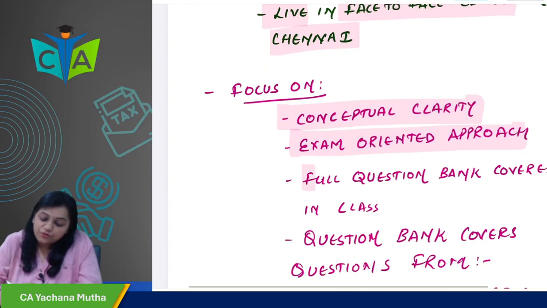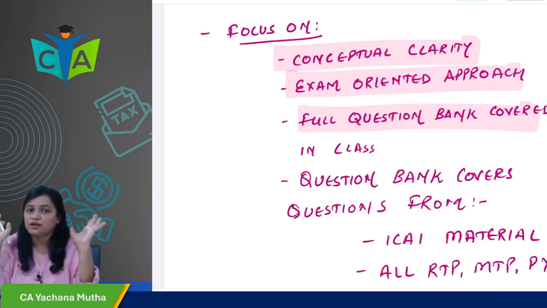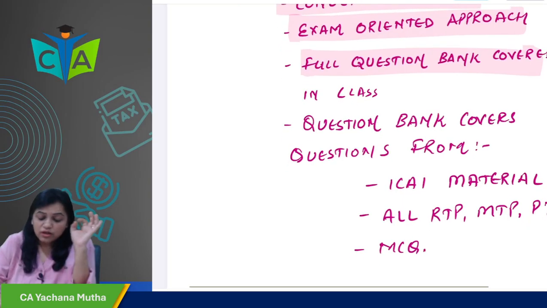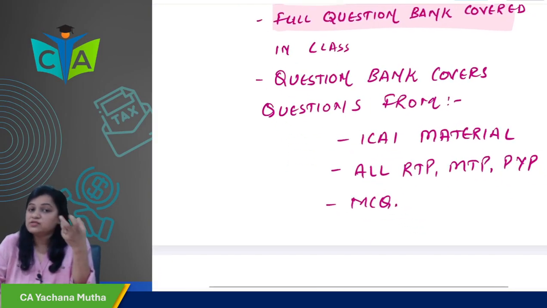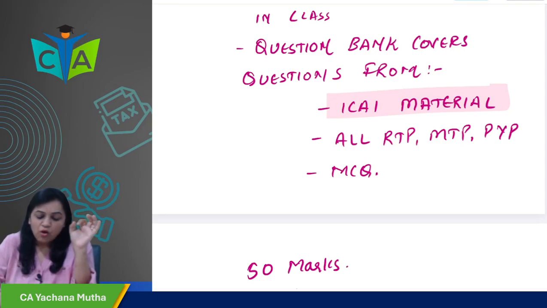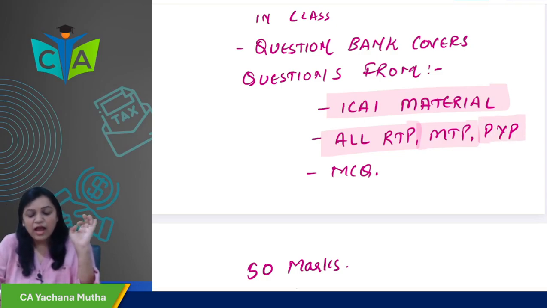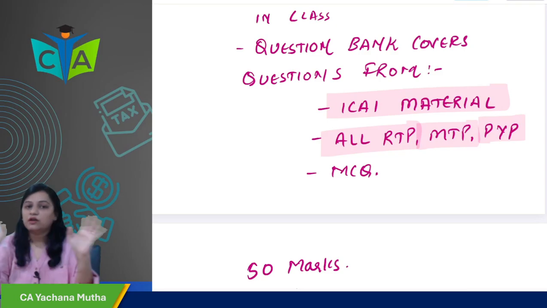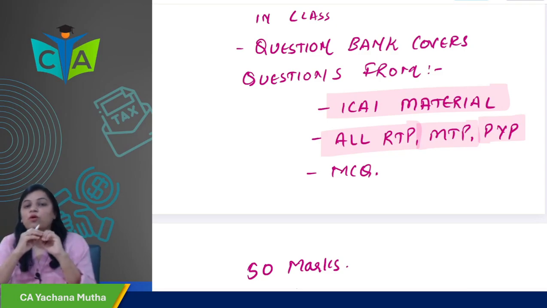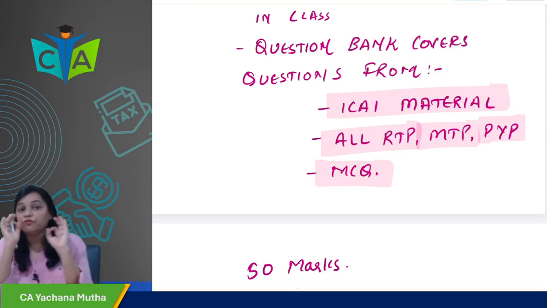Also we have discussed the full question bank in the class. What is the source of the question bank, some students ask. So all questions of ICAI material have been covered, all RTPs, all MTPs, mock test papers, revision test papers and past exam questions. Up till now all the RTPs, all the MTPs, all the past exam questions have been covered in the class. And all the MCQs have been covered in the class.